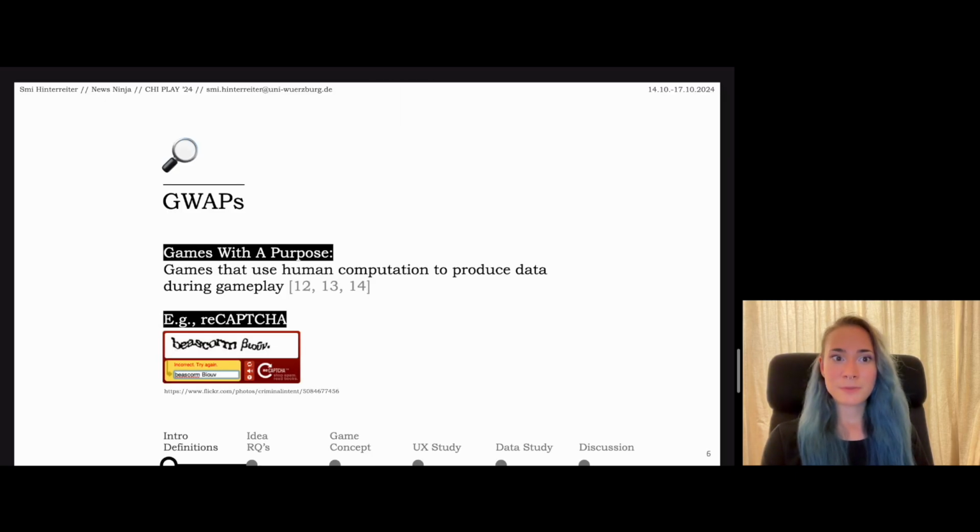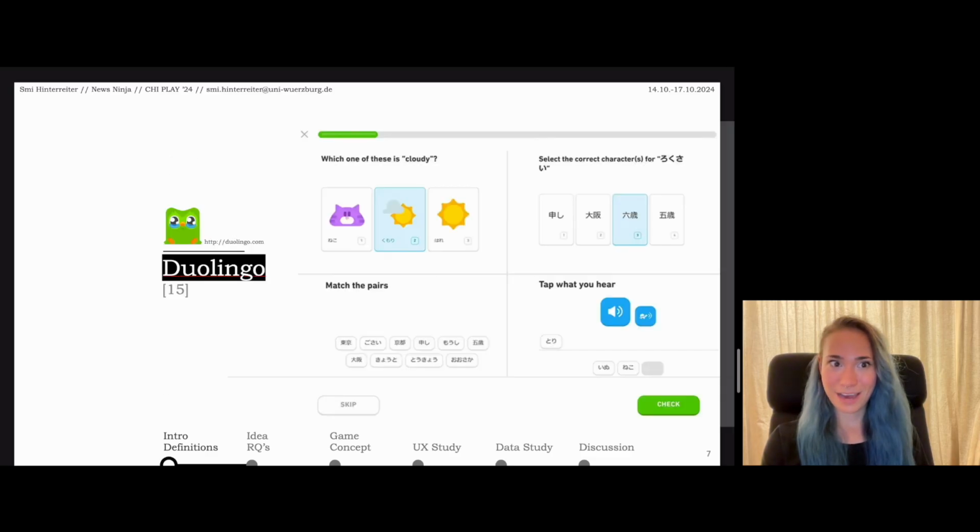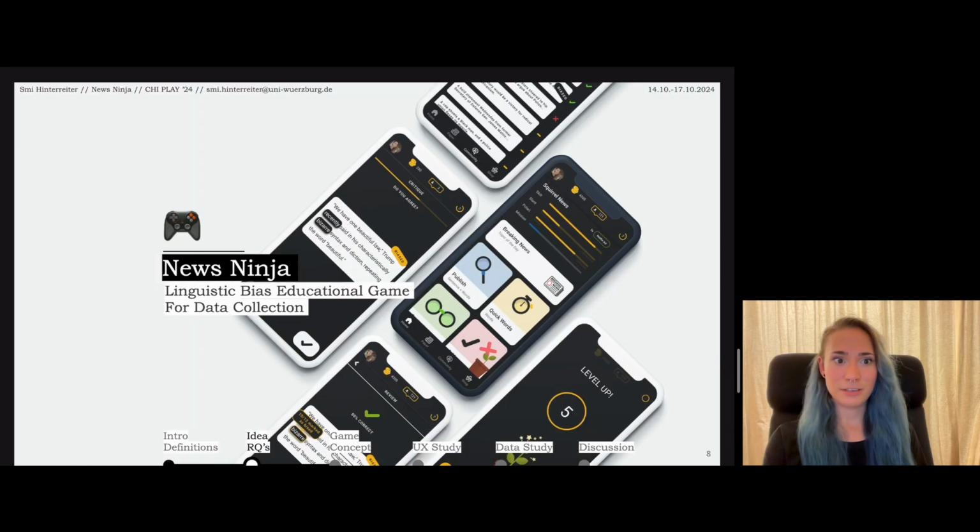GWAPs are games with a purpose, basically games that use human computation to create labels and data as a byproduct of gameplay, the most famous one probably being reCAPTCHA. But there's one GWAP that relates to News Ninja and language much more, and you might actually know the guilt-tripping owl here. So Duolingo's first mission was to teach players a new language to then let them translate documents from one language to another. They pivoted their business model, but a lot of the design patterns they use also apply to News Ninja and served as a great inspiration here.